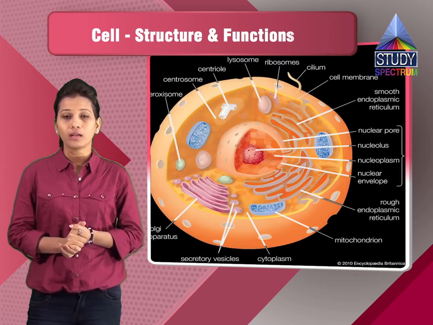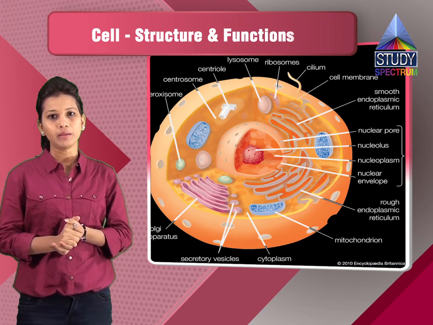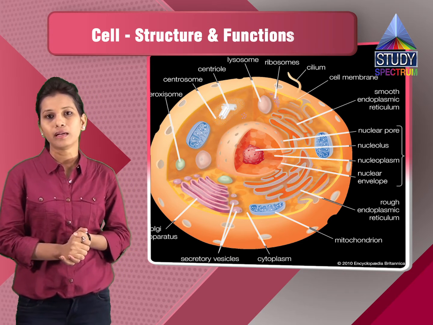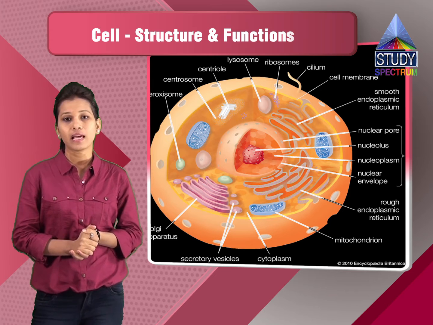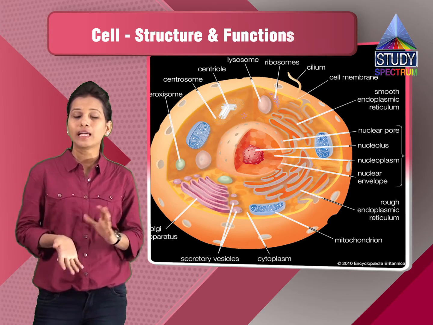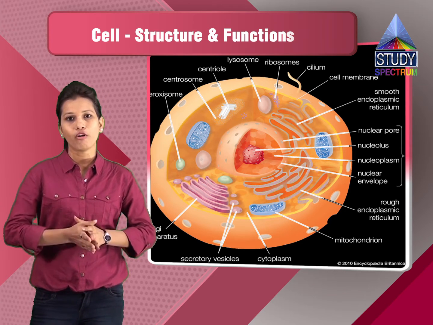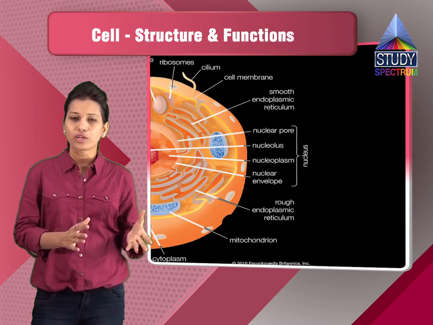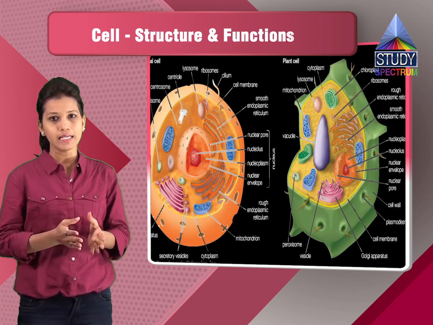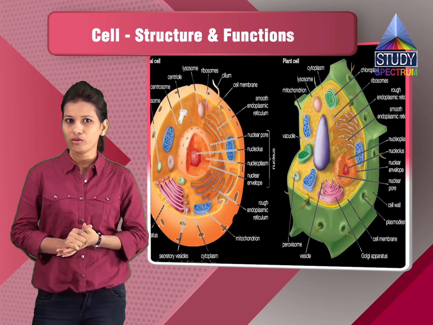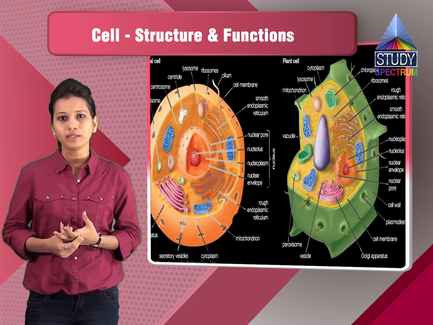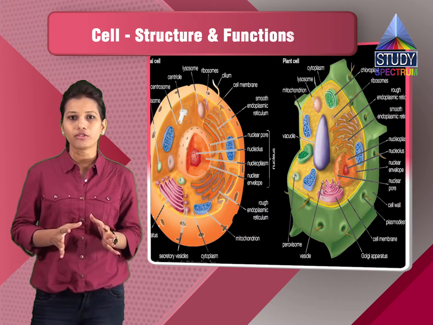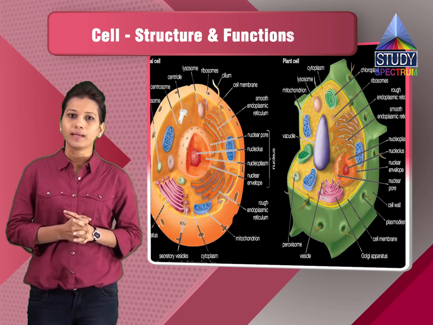Then we have the human cells, or the animal cell you can call it. In animal cells, the outermost covering is the cell membrane. The cell wall of a bacteria is made up of pseudopeptidoglycan. If you consider a plant cell, the cell wall is made up of cellulose. If you consider an animal cell, the cell wall is made up of peptidoglycan. So these are the components of the cell wall.